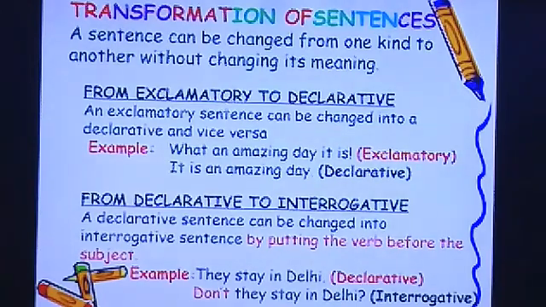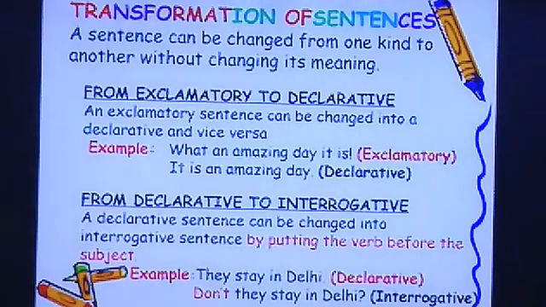Now from declarative to interrogative, that means from a statement to a question. It can be changed into interrogative by putting the verb before the subject. So when we are making an interrogative sentence out of a declarative sentence, we put the verb before the subject. So the subject should come after the verb. "They stay in Delhi." It's a declarative. Now, "Don't they stay in Delhi?"